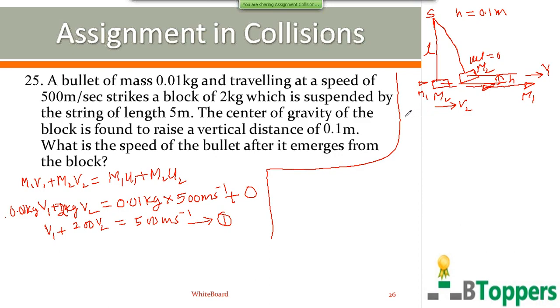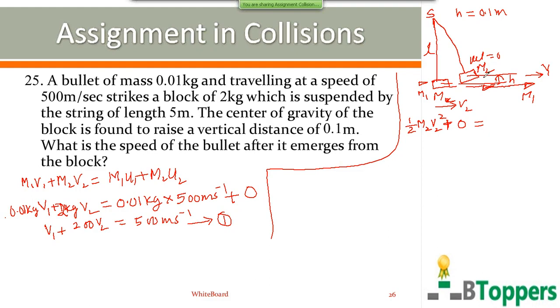But you can apply conservation of energy for motion of the block after collision. Once the bullet comes out of the block, the total mechanical energy of the block after collision at the lowest position can be equated to the total mechanical energy of the block after collision at the highest position. We can choose the lowest position as the reference position for measurement of gravitational potential. So the kinetic energy of the block just after collision at the lowest position is half M2 V2 square. Gravitational potential of the block just after collision at the lowest position can be taken as 0.